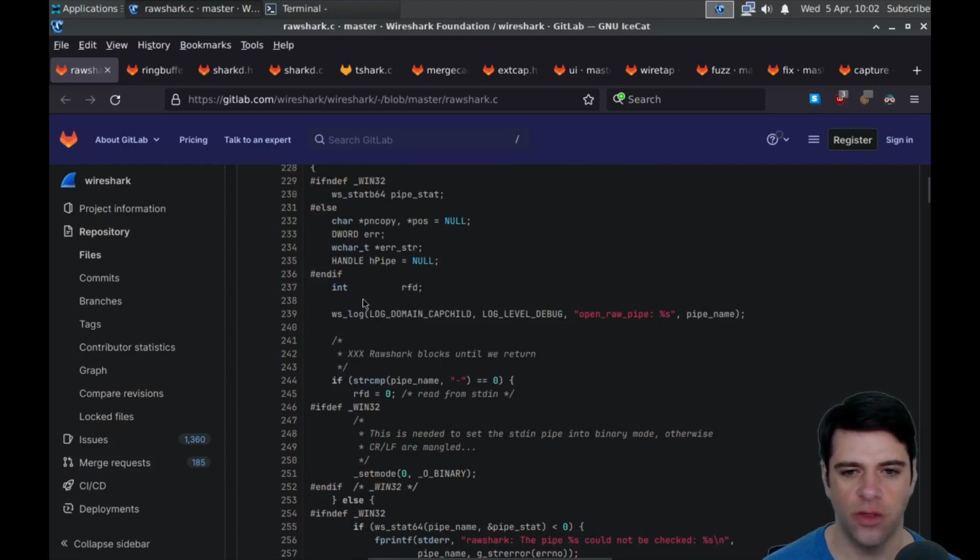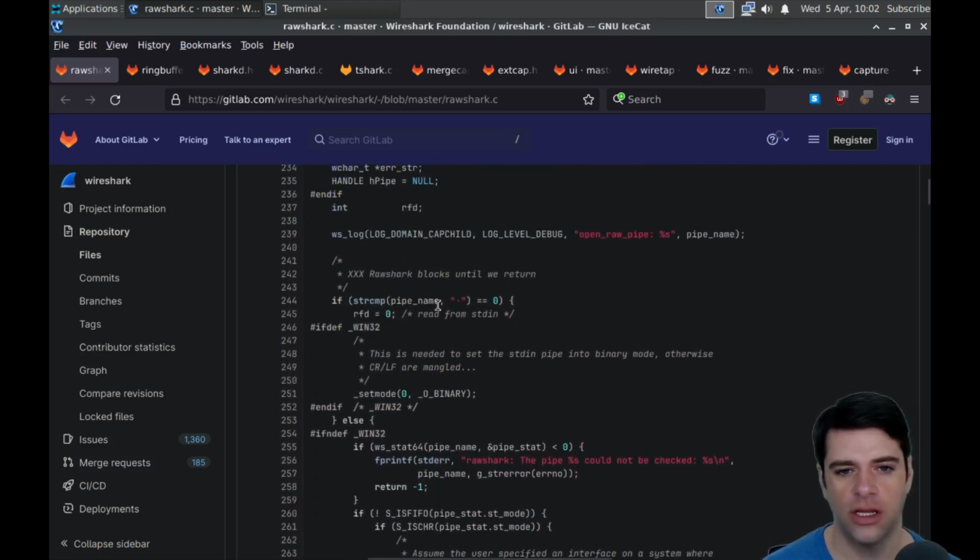Okay, so we're going to try to open this pipe and do some branching for Win32, do some logging. We're going to string compare the pipe name to dash. And if it's dash, we're going to set mode to 0. Maybe 0 is the thing for standard in. This is needed to set the standard in pipe into binary mode. Otherwise, CR and LF are mangled. I think CR and LF are carriage return and line feed, kind of two ways of doing new lines.